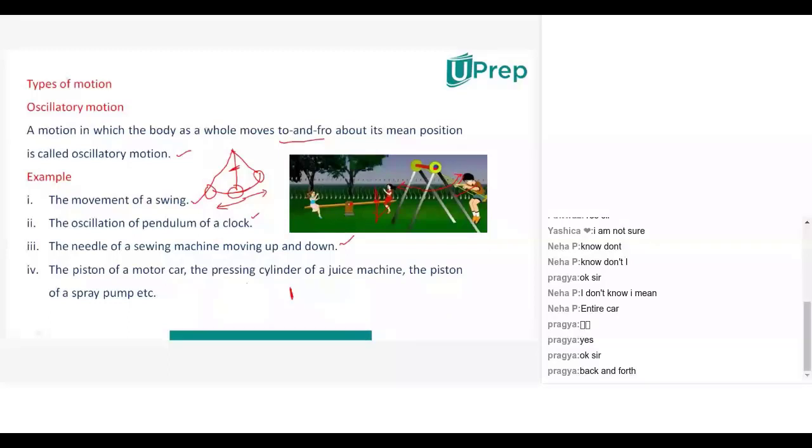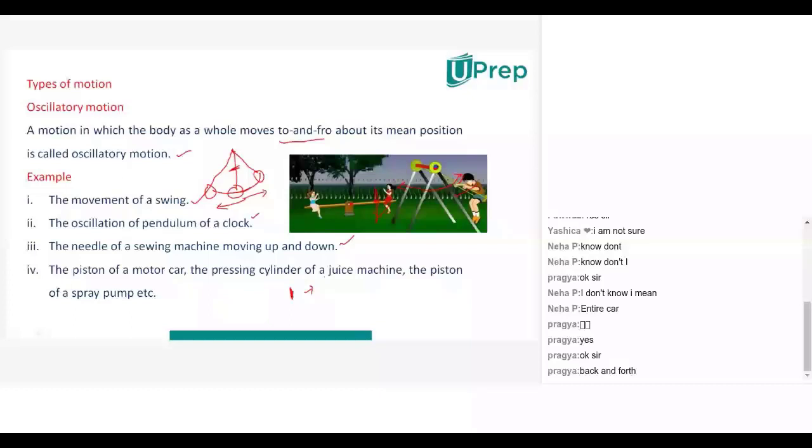Next, the pressing cylinder of a juice machine, and the piston of a spray pump, all these are related with the piston only. So all pistons generally will move up and down from their mean position. So this is also oscillatory. Oscillatory means it has to move to two sides or only one side?